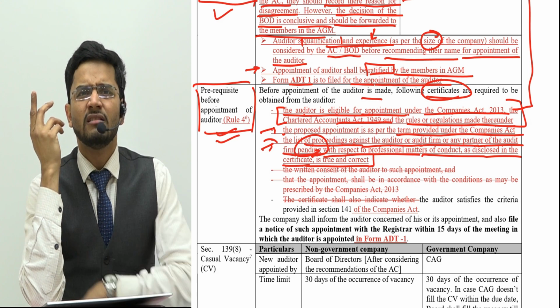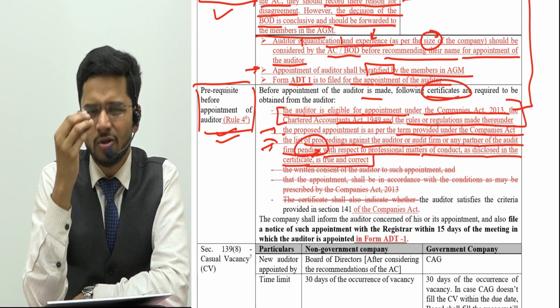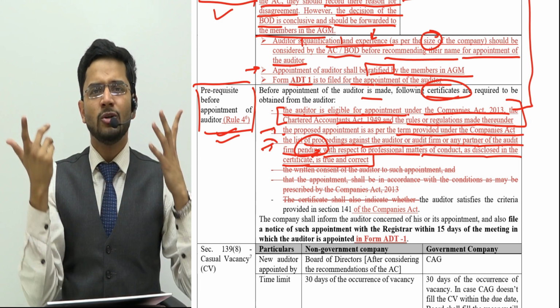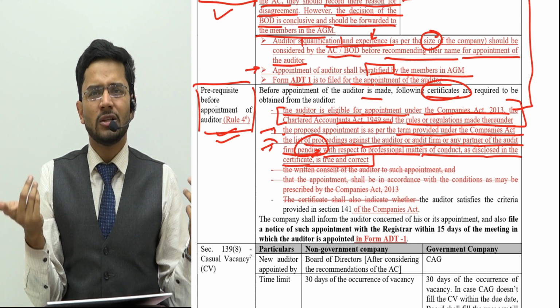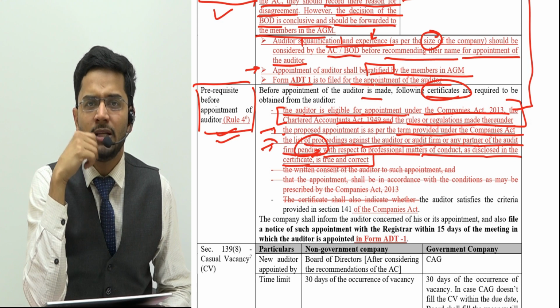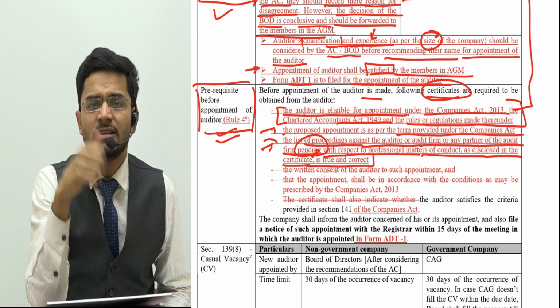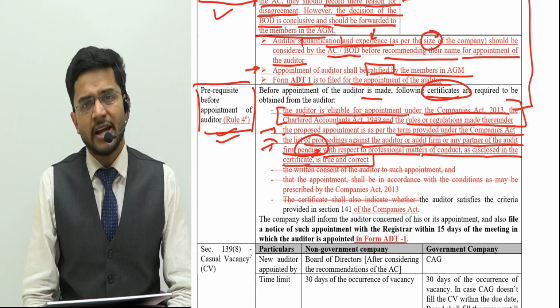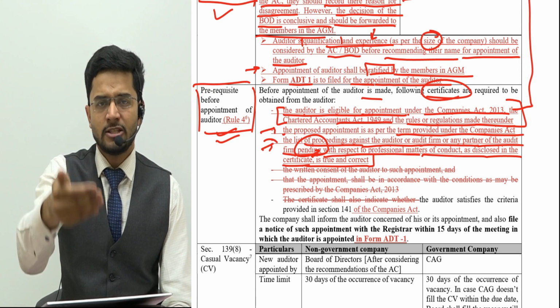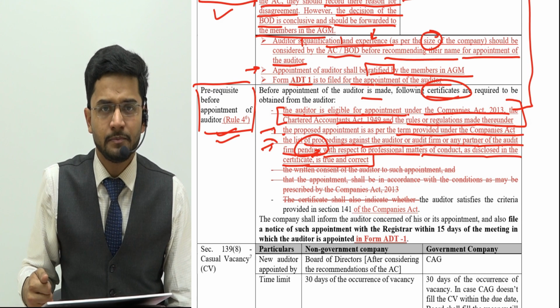Why do we need it, sir? What's our botheration? Why do we need the list of pending cases against the auditors? We are not bothered about what the auditor has done in his past, sir. We want to get the audit of our company done now. Why should we need this particular detail? Why should we need the list of proceedings pending against him?